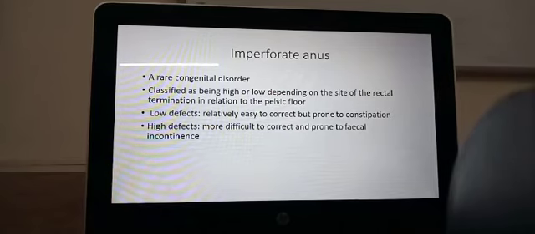High defects we will correct, and we usually correct them in babies in stages. Afterwards, because the muscles are not well formed, even if the muscles are present, and even when they contract, they will not cause contraction of the sphincters around the anal canal. They will just cause contraction of the muscles. So the sphincter will not be well formed around the anal canal, and so the person can be incontinent.